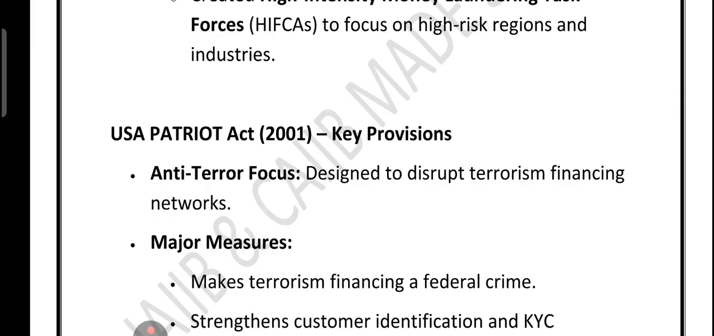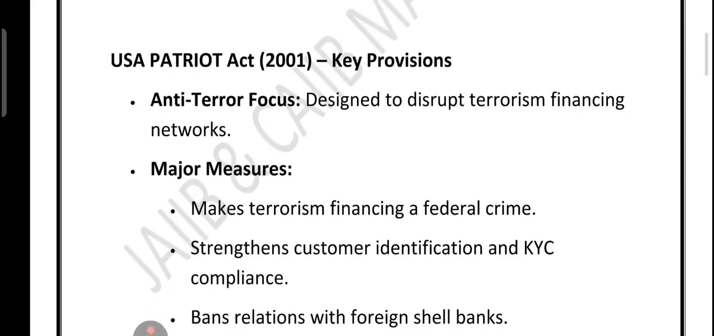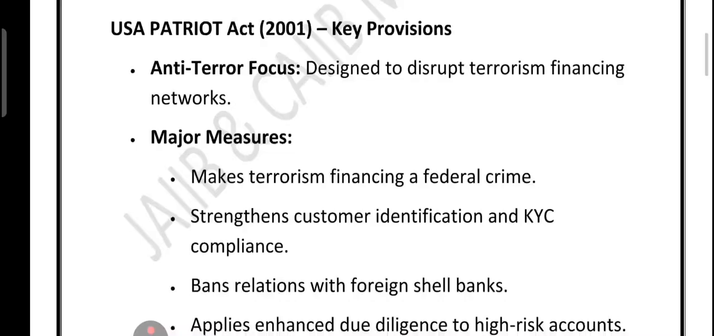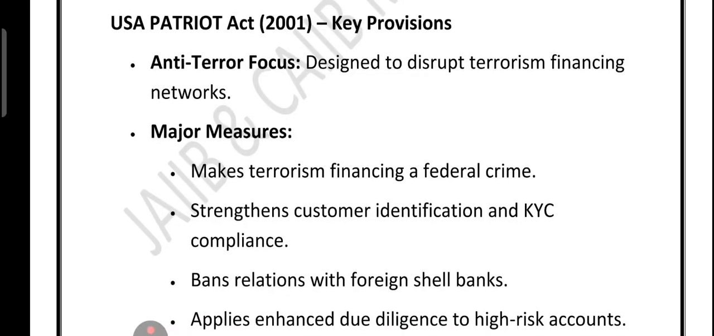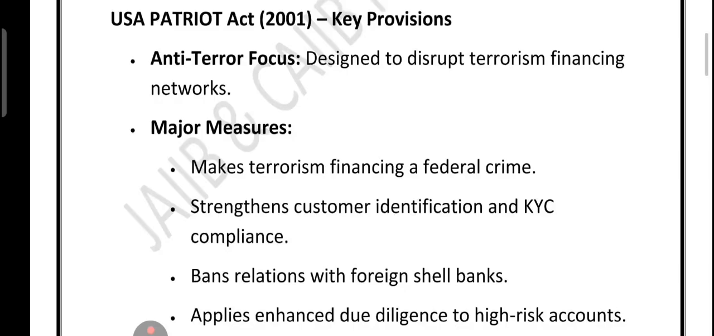Now friends, then comes the USA Patriot Act 2001 key provisions. So let's talk about one of the most powerful AML laws, the USA Patriot Act of 2001. This law came right after the 9/11 attack and its main focus was simple: to cut the money supply of the terrorists. How did it do that? First of all, it made financial terrorism a federal crime.